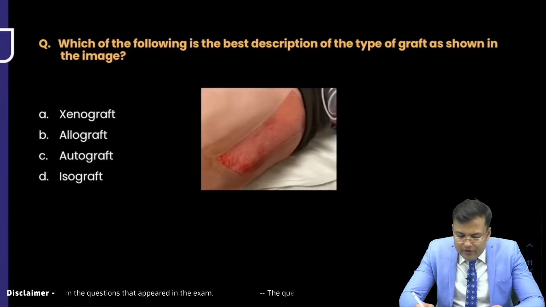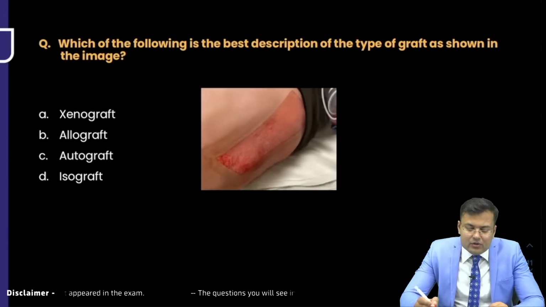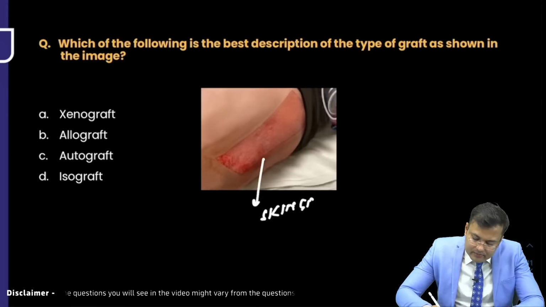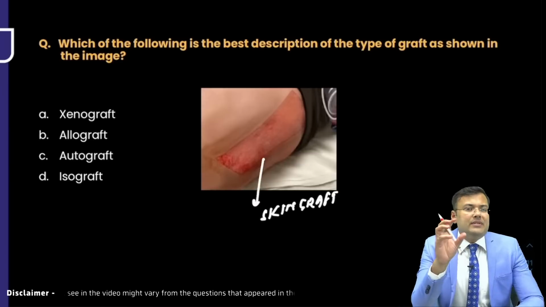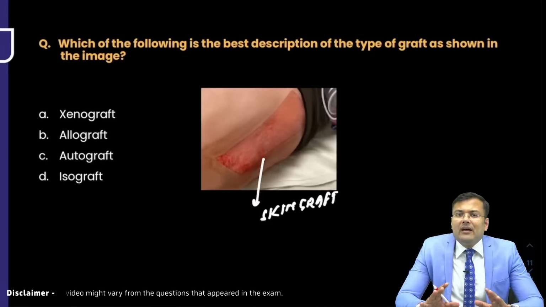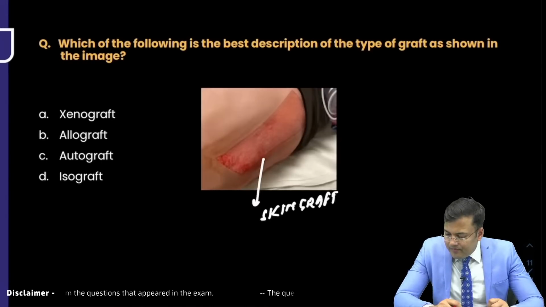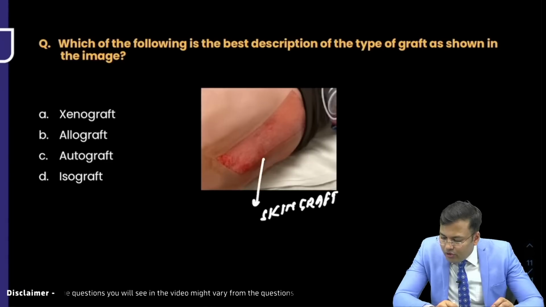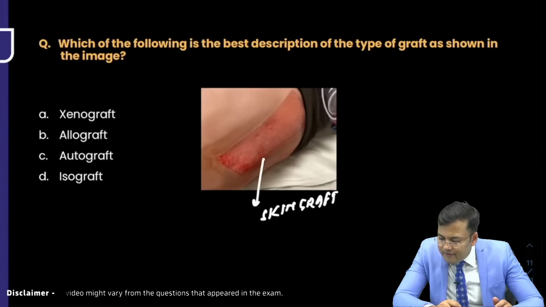Now next question, which of the following is the best description of the type of graft as shown in the image? So here you can see I'm harvesting the skin graft. Now can you provide some details on where in the body the skin graft was used, and in which particular area the skin graft of this patient was used? I'm waiting for your reply. Kamruz Zaman, you are correct. Vatsal Chavda says elbow, I think.